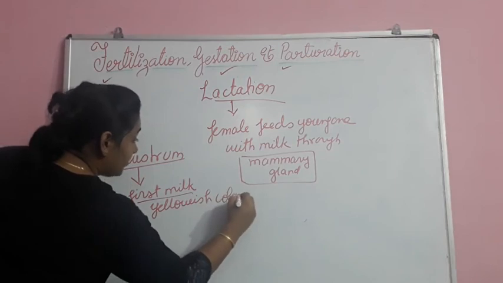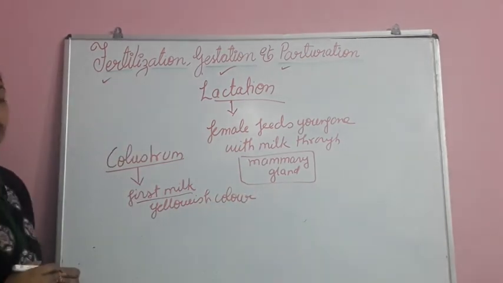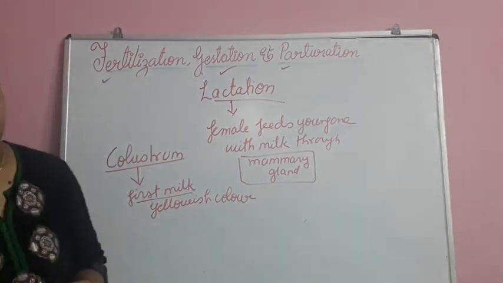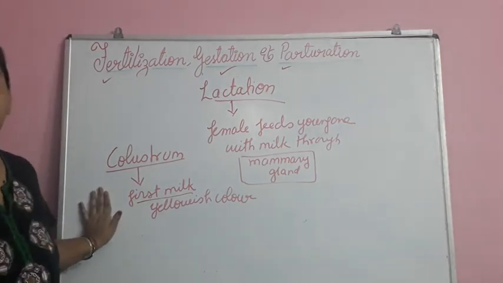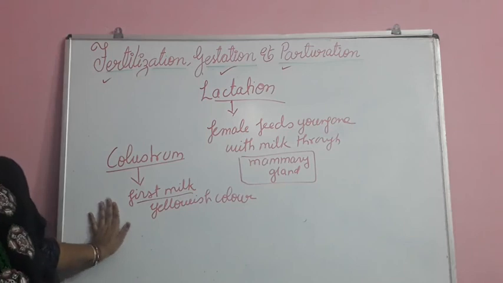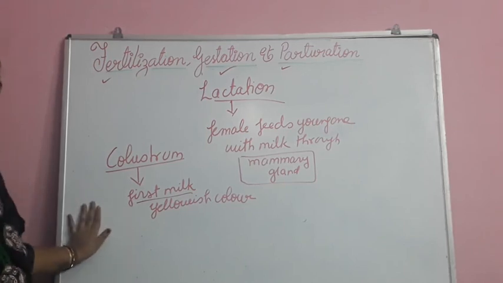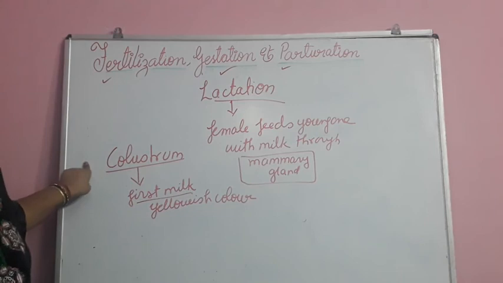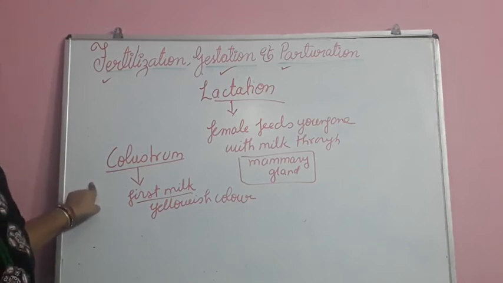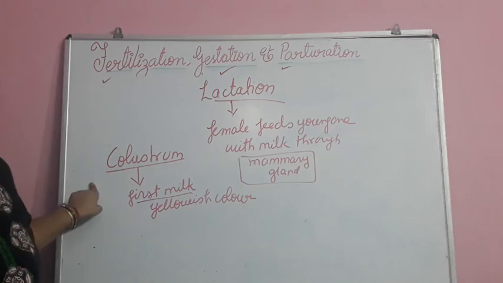It is very important for the baby's immunity. So this colostrum milk should always be fed to the young one so that it can build immunity for its whole life. It is that important for a newly born baby. If it is asked what the first milk is, it's always colostrum, which is rich in vitamins and in giving immunity to the young one.